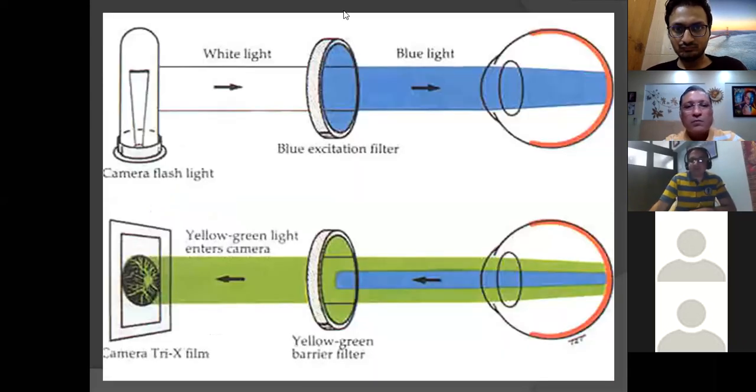So in this picture, you can clearly see that when light is passed through blue filters, it gets absorbed, and after getting reflected from the sodium fluorescein, at the green filter the blue light is blocked, and the yellow-green light goes and is reflected on the screen, which we see on our FFA screen.